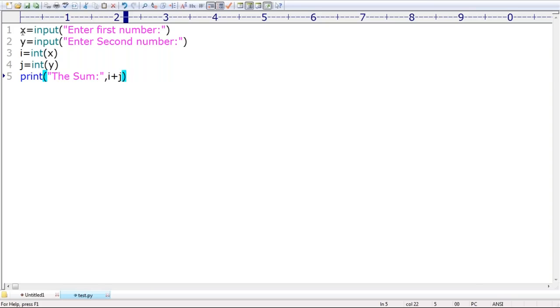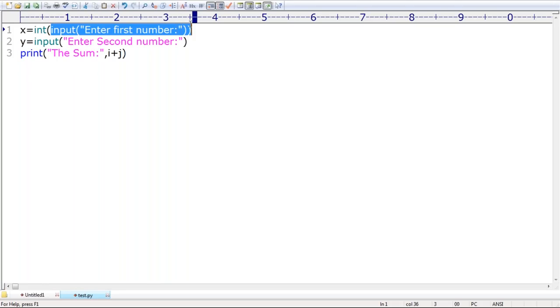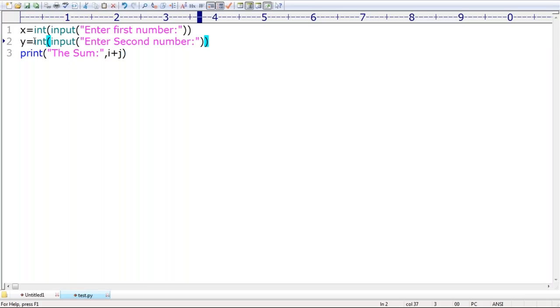What I did: I read two numbers and typecast them into int type. After that, I print i plus j, which is the sum. Now my question, take very special care: why are we taking it like this? Can I use the typecasting function here directly? Yes, we already used it in the last session. The input is read as a string type, and I typecast that string to int automatically. Here also the same terminology, int of, like this.